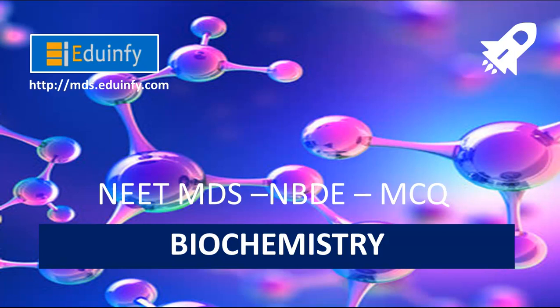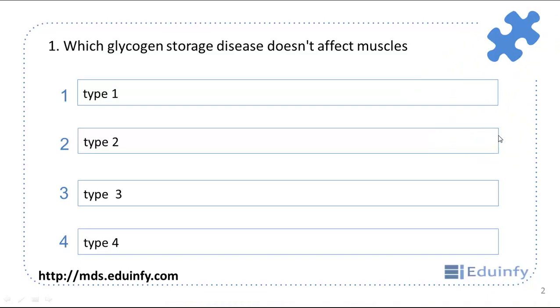Hello, in this session today we will be discussing NEET MDS Biochemistry MCQs. So let's start. First question is, which glycogen storage disease doesn't affect muscles? So here the answer is type 1.